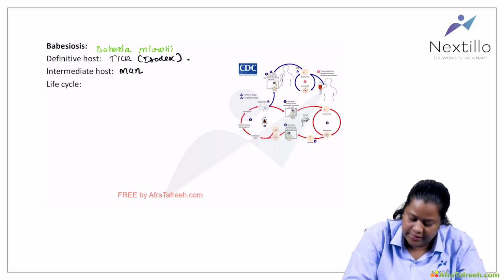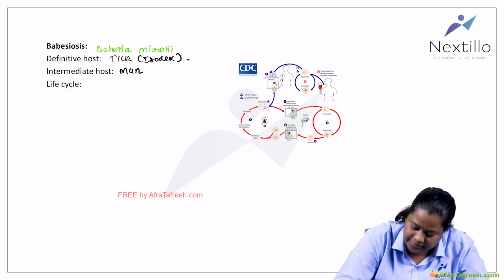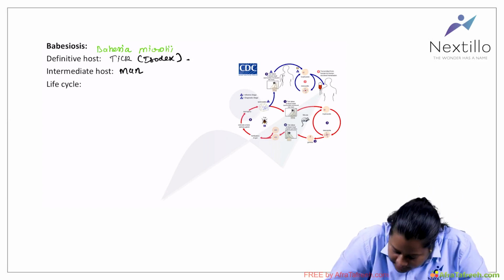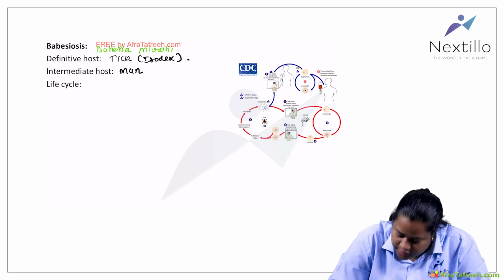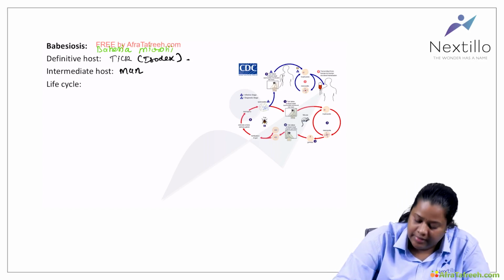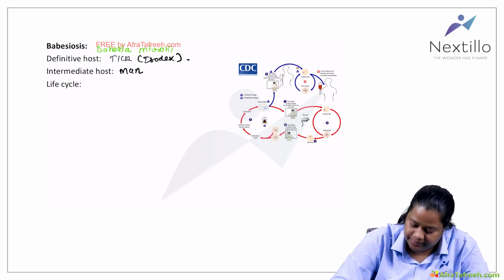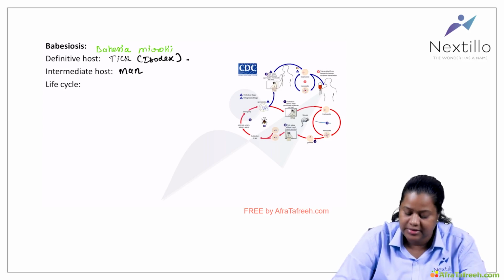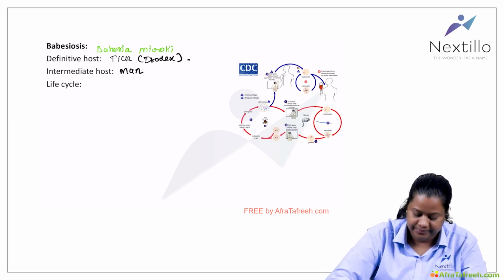If you see the life cycle, the tick bites man and injects the infective form into the man, that is the sporozoites, very similar. That will undergo the cycle in the RBCs. Then the merozoites are released, and they keep infecting other RBCs and the cycle is repeated.